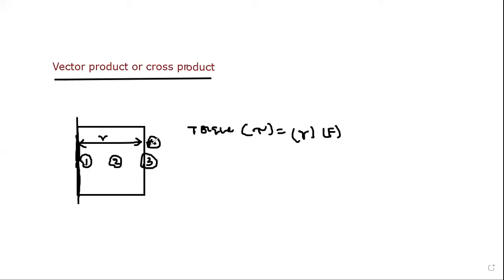Force is applied inward, so what is the angle between them? 90 degrees. Then the effect will be more, the torque will be more, and we can easily rotate the door. But if we apply the force in this direction, then does the door move? Does the door rotate then?